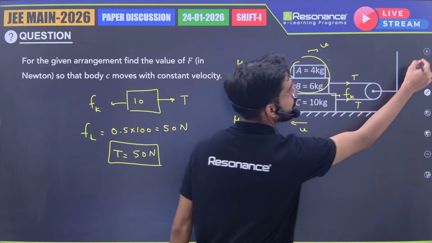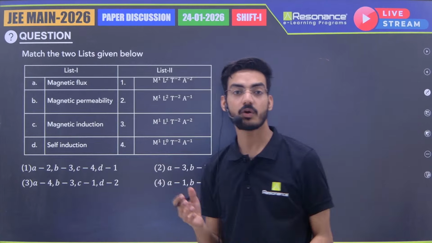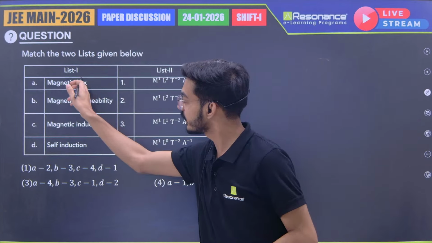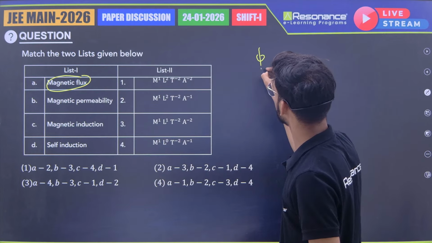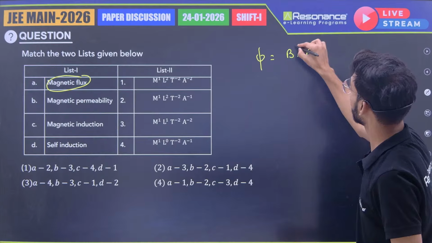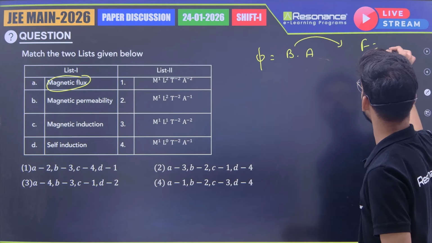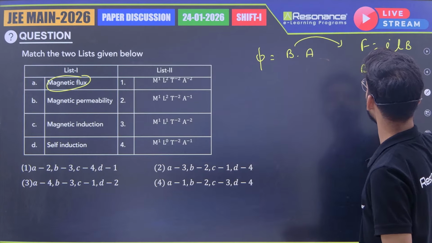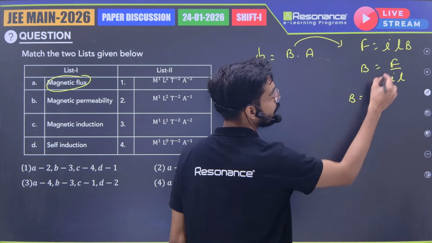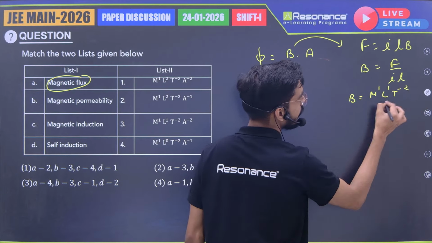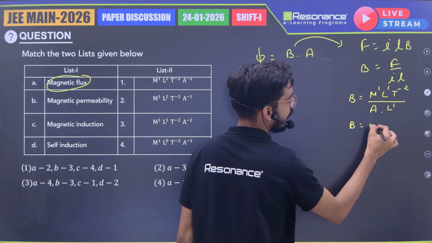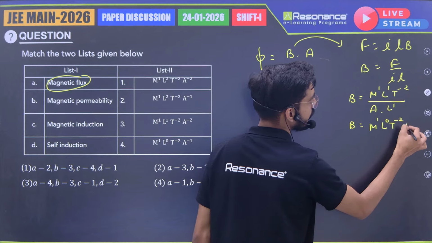Okay, if we move to the next question. Next question is from units and dimensions. Question is match the two lists given below. First is magnetic flux. We know that magnetic flux phi equals B into A, where A is the area and B is the magnetic field. To calculate dimension of magnetic field, we can use the equation of force F equals I L B. So B will be F upon I L. So dimension of B: force will be M1, L1, T minus 2, I will be in ampere and L will be L1. So magnetic field will be M1, L0, T minus 2 and A minus 1.